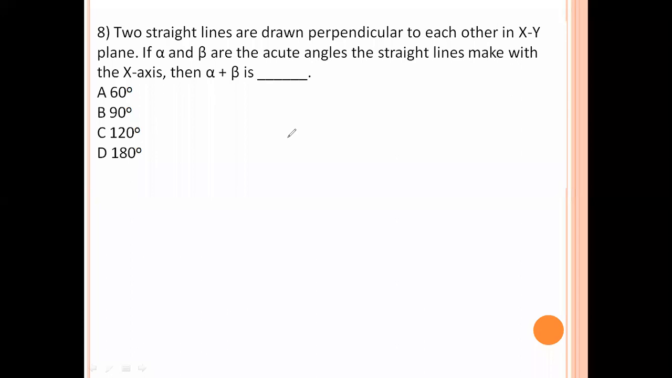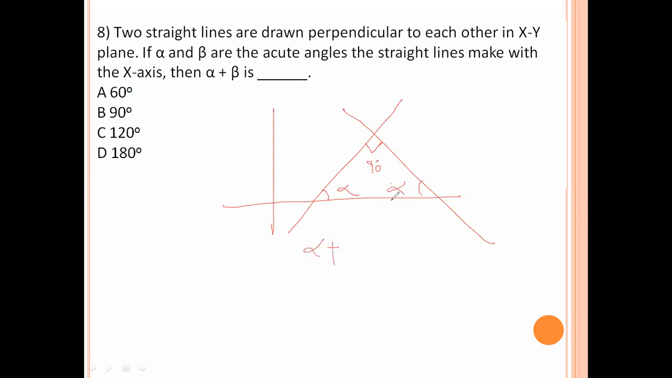Two straight lines are drawn perpendicular to each other in the xy plane. If alpha and beta are the acute angles the straight lines make with the x-axis, then alpha plus beta is. This is the xy plane. This is 90 degrees. The sum of the angles in any triangle is 180. Alpha plus beta plus 90 equals 180. So alpha plus beta equals 180 minus 90, which is 90. Option B is the right answer.